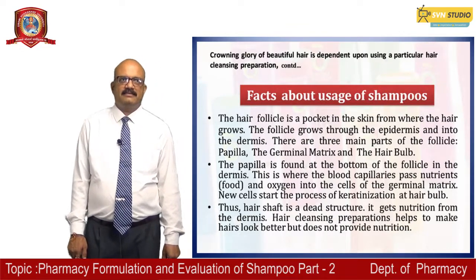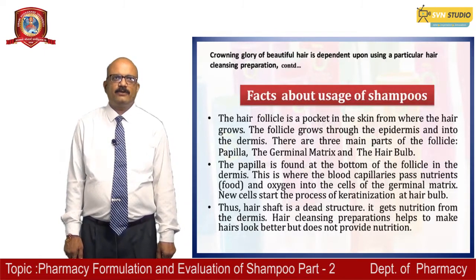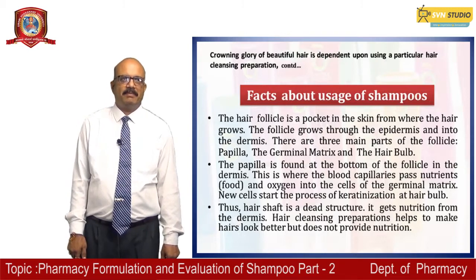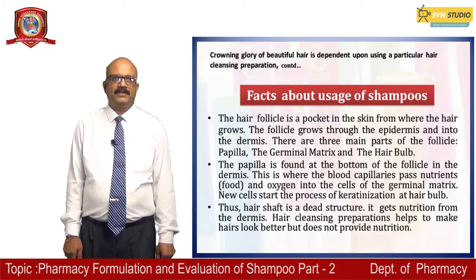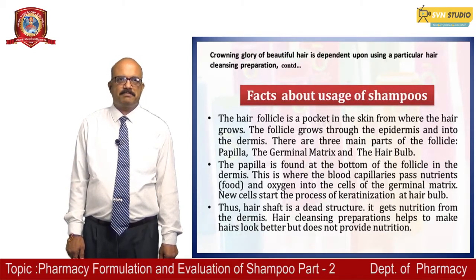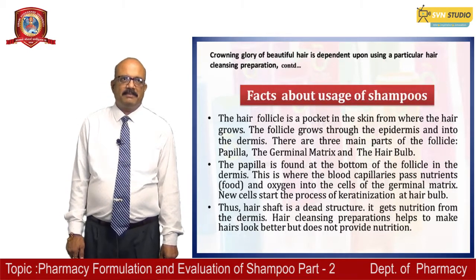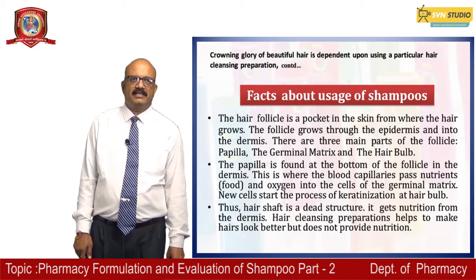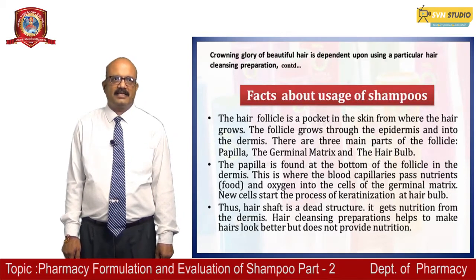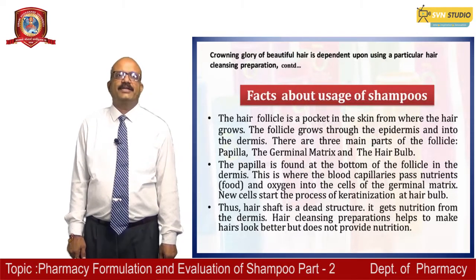The hair follicle is a pocket in the skin from where the hair grows. The follicle grows through the epidermis and into the dermis. There are 3 main parts of the follicle: the papilla, the germinal matrix and the hair bulb. The papilla is found at the bottom of the follicle in the dermis. This is where the blood capillaries pass nutrients and oxygen into the cells of the germinal matrix. The new cells start the process of keratinization at the hair bulb. Thus, the hair shaft is a dead structure. It gets nutrition from the dermis. Hair cleansing preparations help to make hair look better but do not provide nutrition.